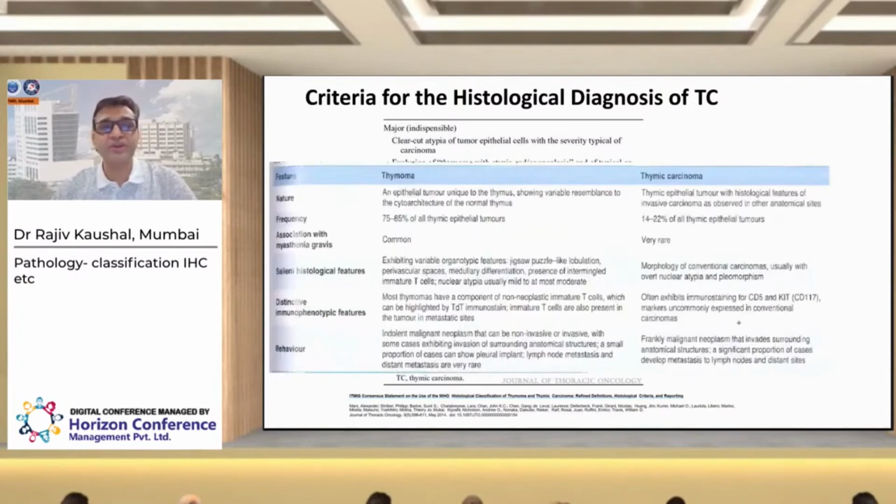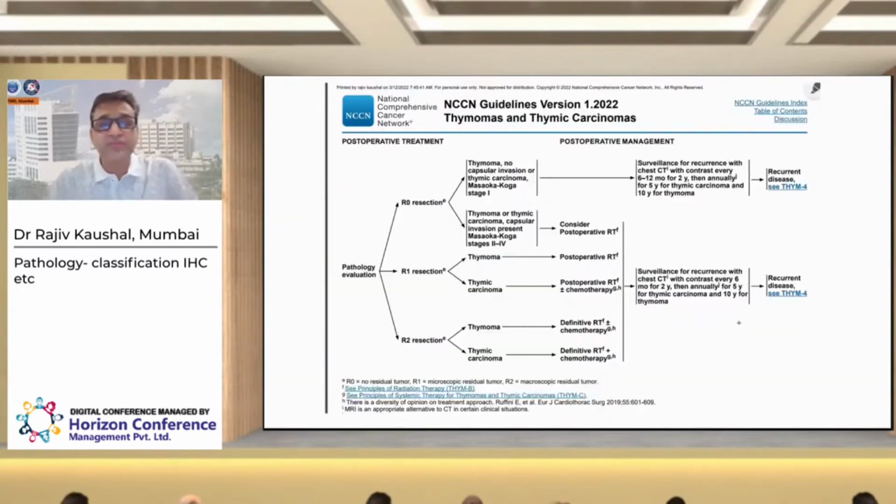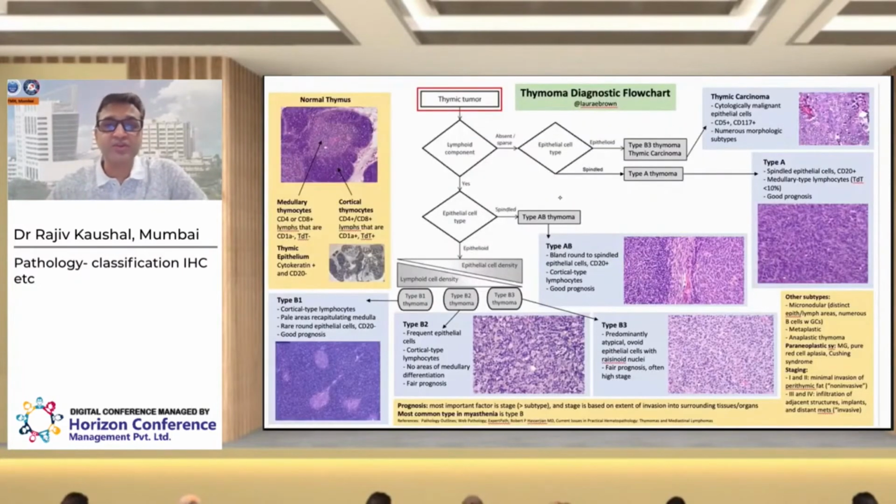So it is very much important to distinguish between the thymoma and the thymic carcinomas. But if we come to what is most relevant from the treatment point of view, it is not the histological subcategory, but whether the thymic tumor is infiltrating the surrounding structure or the capsule. So if it is going beyond the capsule, irrespective of the histological subtype, the clinician will offer adjuvant radiation or any therapy, and all thymic carcinomas do require postoperative therapy. So this is the summary of the diagnostic algorithm for thymic tumors and thymic epithelial tumors.